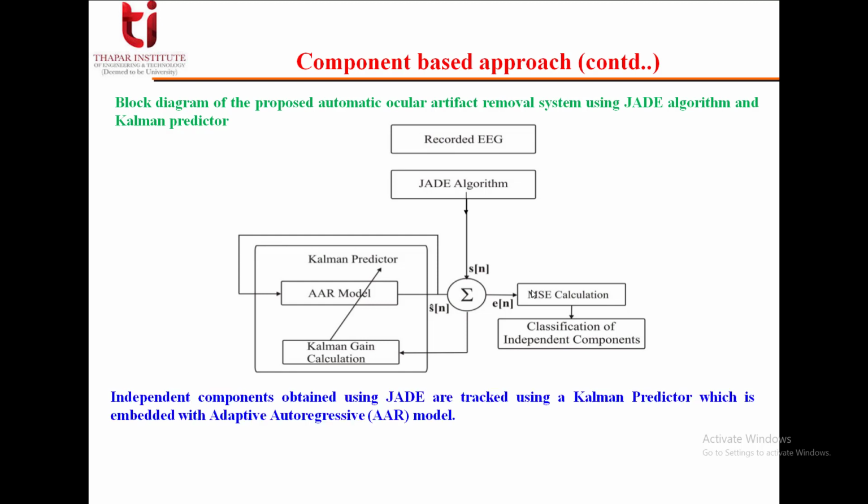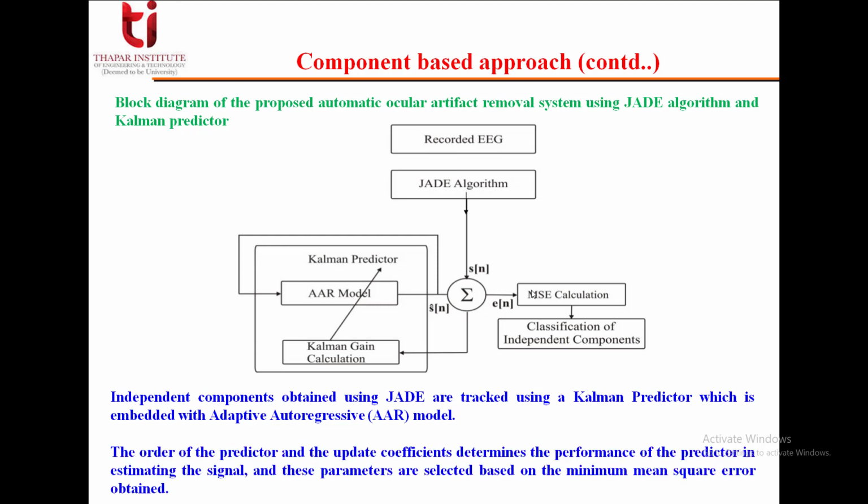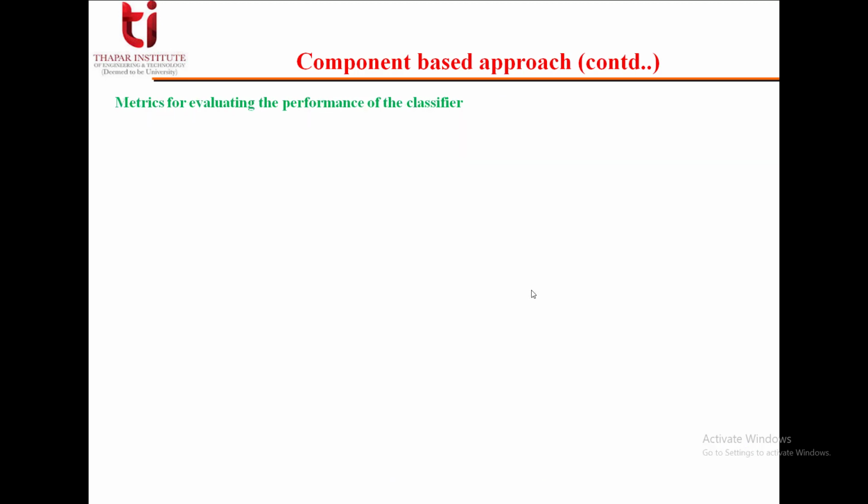So these independent components which are obtained using JADE are tracked using a Kalman predictor, which is embedded with an adaptive autoregressive model. The order of the predictor and the update coefficients determine the performance of the predictor in estimating the signal, and these parameters are selected based on the minimum mean square error obtained.